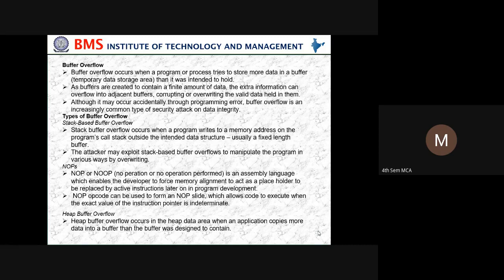Heap buffer overflow is a mechanism where the overflow occurs in the heap data area when an application copies more data into a buffer than the buffer was designed to contain.